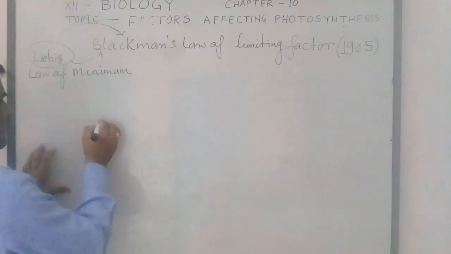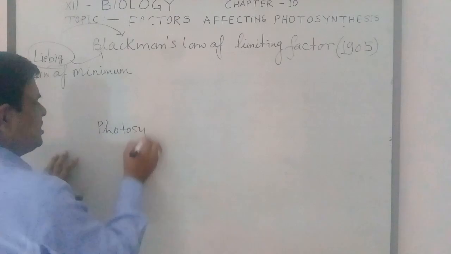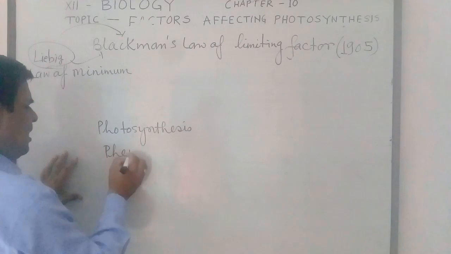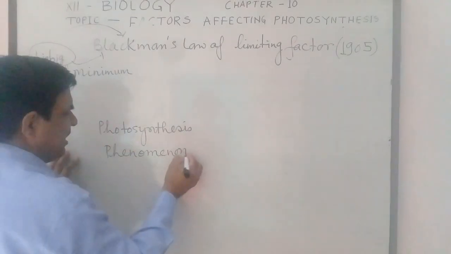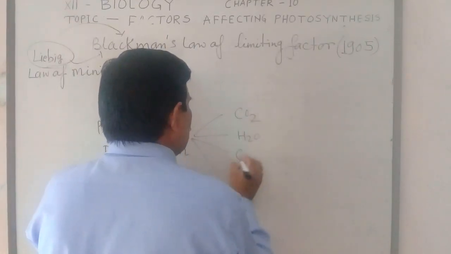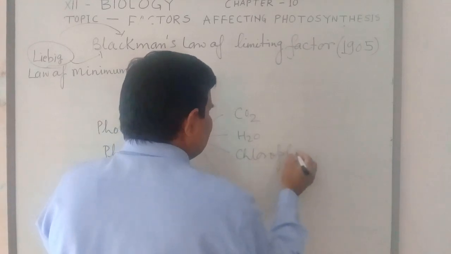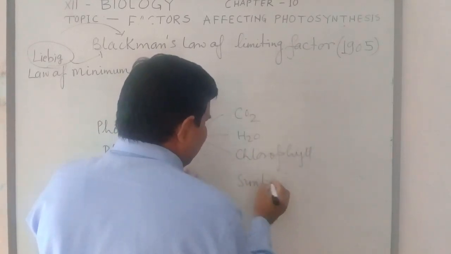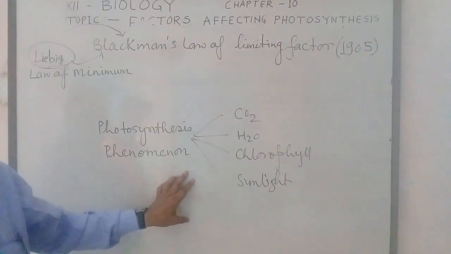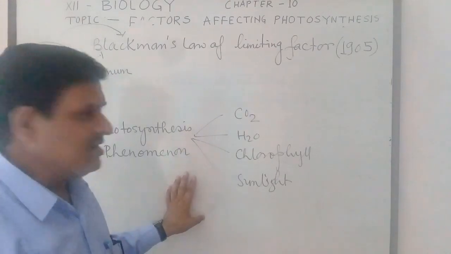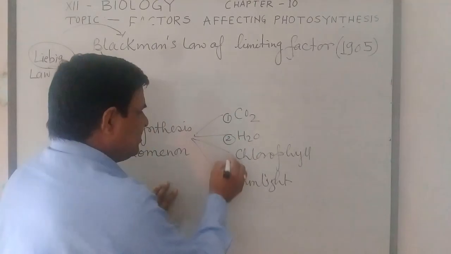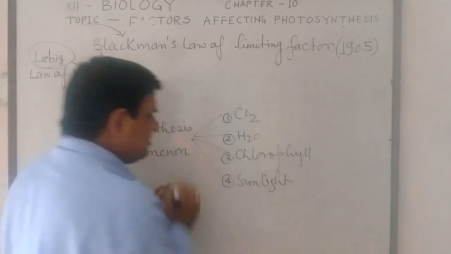Blackman told that suppose one phenomenon, that is photosynthesis. The photosynthesis phenomenon is a life process affected by several factors like carbon dioxide, H2O, chlorophyll and sunlight. Then it is noticed that photosynthesis is affected by four factors: first factor carbon dioxide, second one water, third one chlorophyll, fourth one sunlight.